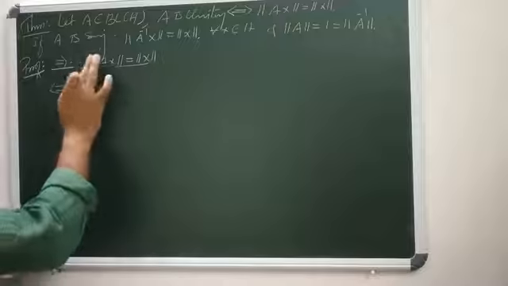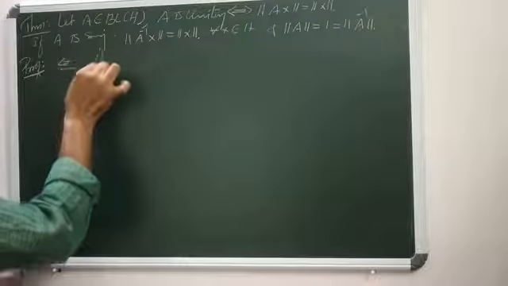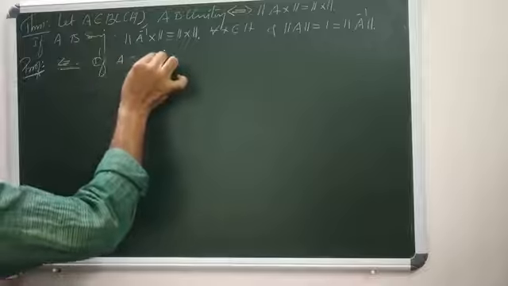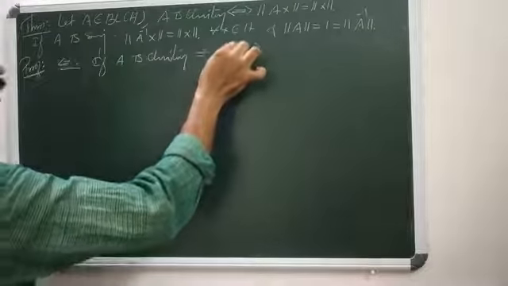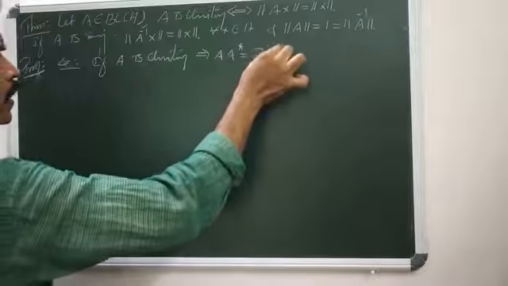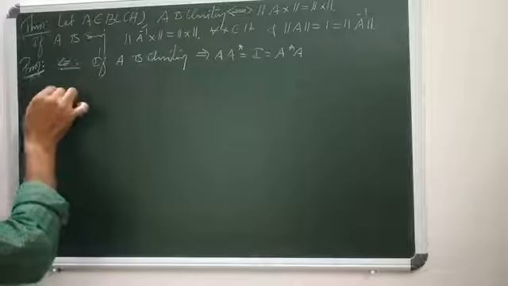Now for the reverse version, assume that A is unitary. A is unitary means A star A equals identity equals A A star.